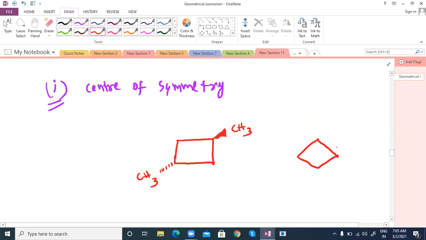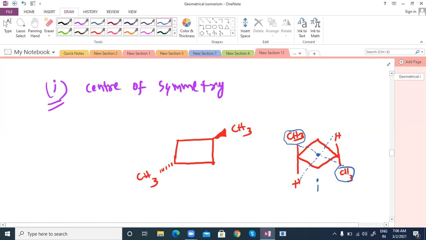Both are the same structures. If you pass one imaginary line from one corner to the other side in the opposite direction, and you get the same groups opposite, when you extend it in all directions and it touches the same groups in the opposite direction, then we say it has a center of symmetry.